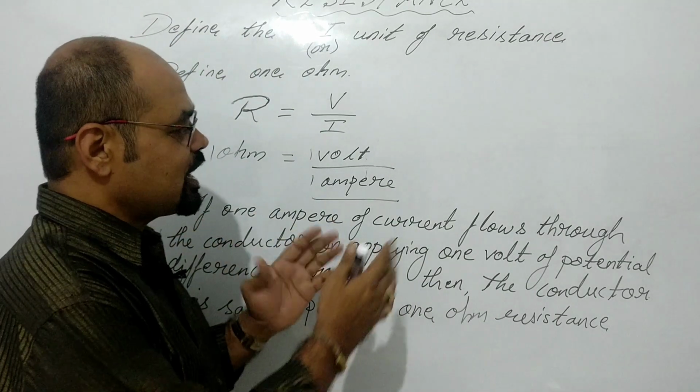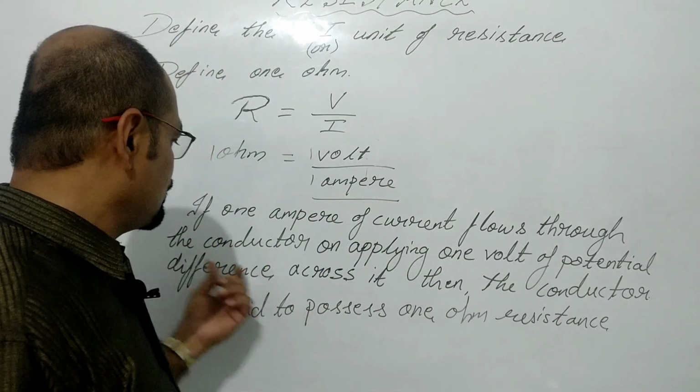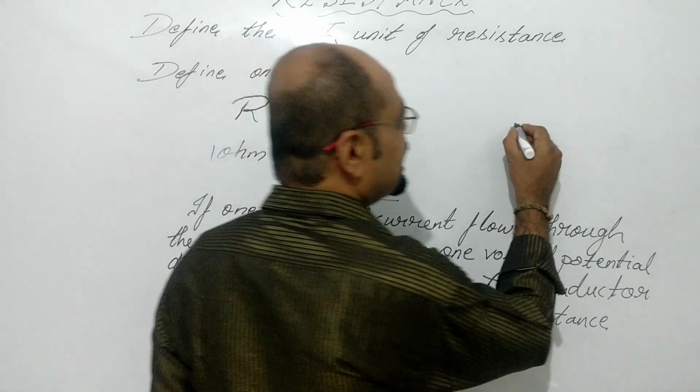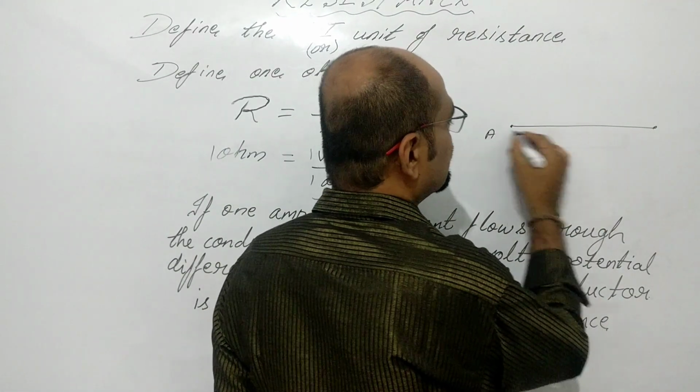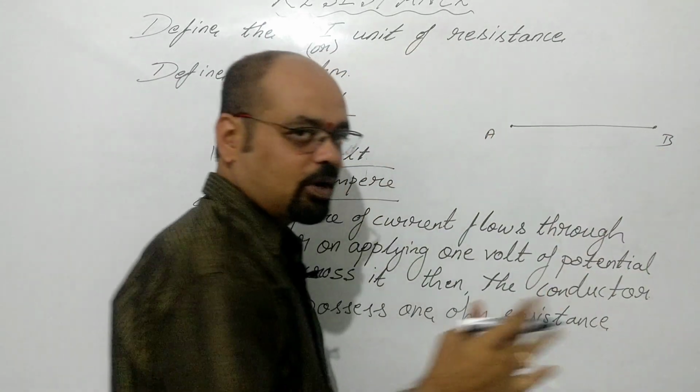If 1 ampere of current flows through the conductor, let's take a conductor here. This is the conductor, a copper wire.